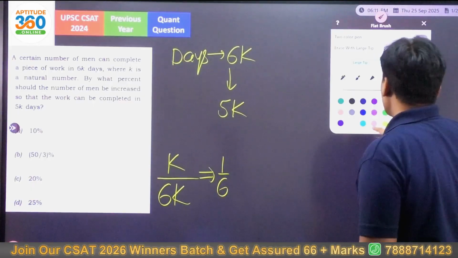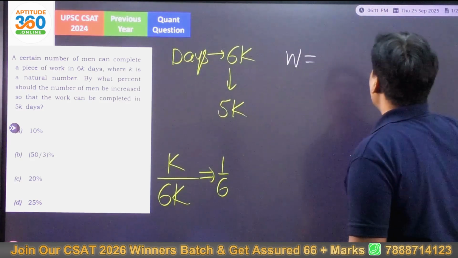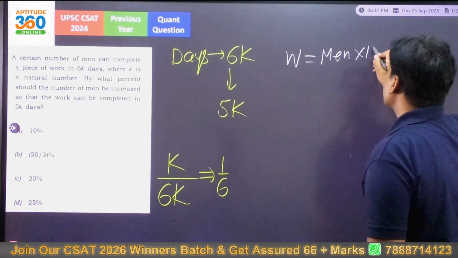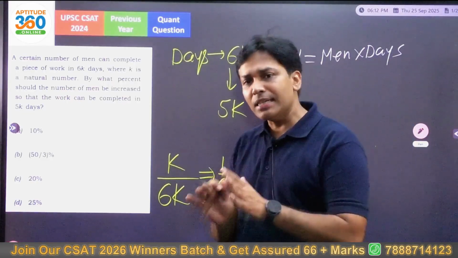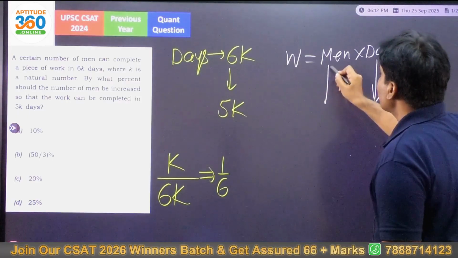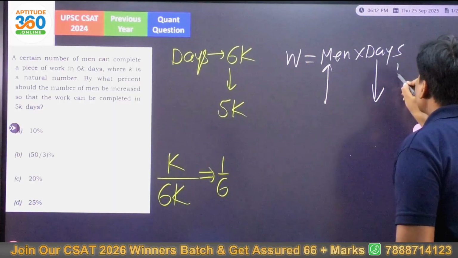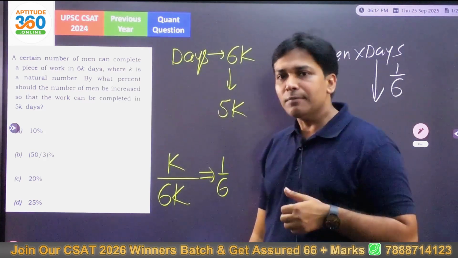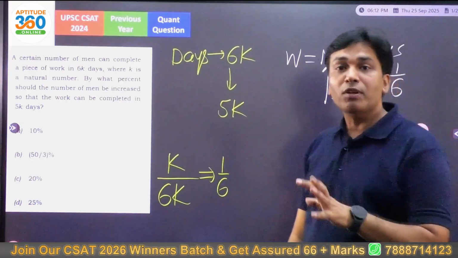Now we do not know how many men are involved, right? But we know for sure that, as per the concept of man-days, work is men into days, and the work is going to be completed any which way. And please understand this, when the number of days is decreasing, obviously the number of men will have to increase if the work is to be completed. Now the number of days is reducing by a fraction 1 by 6. So by what fraction will this one have to increase? This one will have to increase by 1 by 5.